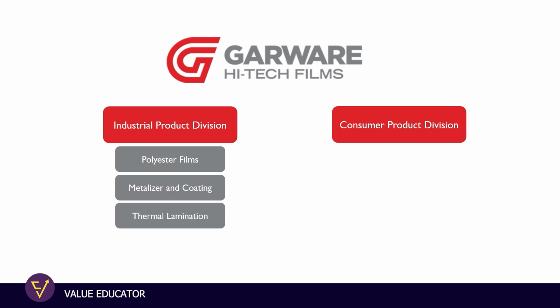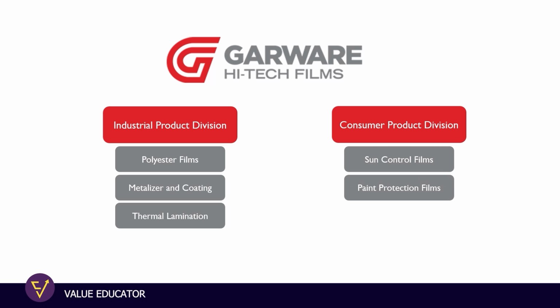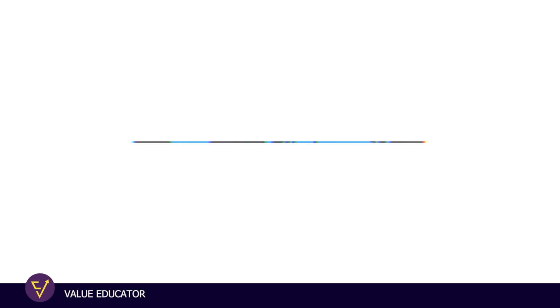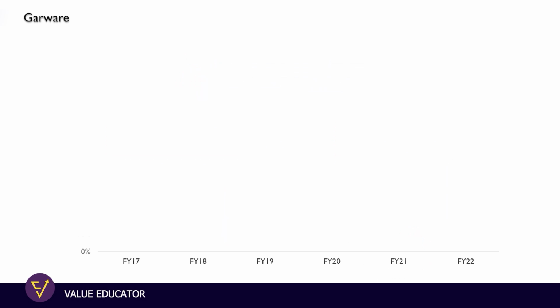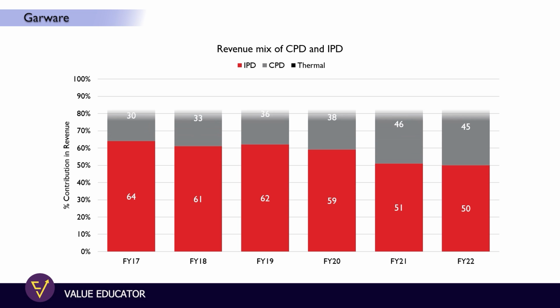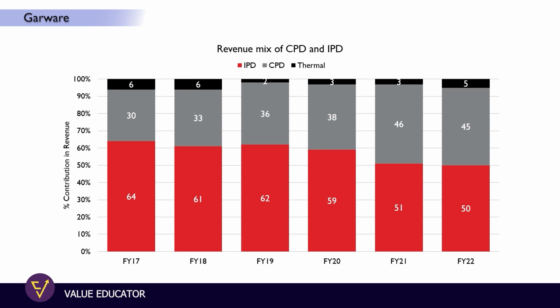While in CPD, the Consumer Product Division, they manufacture sun control films and paint protection films, for which they have created a very good brand with the name Global, and they mostly export their products under the CPD division. Out of total export revenues, they get the largest revenues from the USA, followed by Europe and the Middle East. In this chart, the company is continuously trying to move towards CPD, which is a consumer-driven business, where they are able to establish a very good brand, where the margins are also very good, and where they have pricing power compared to the IPD division, which is more of a commodity business.